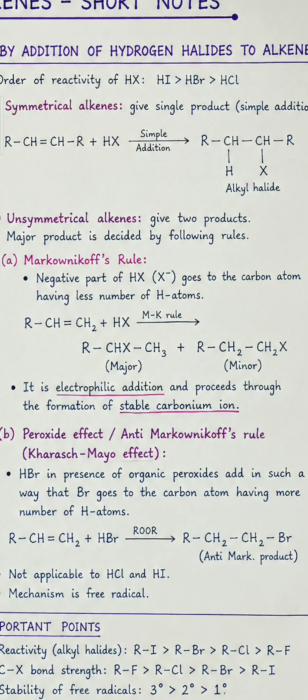Example, when alkenes are treated with HBr in the presence of peroxide, Br attacks the double bond carbon which possesses more number of hydrogens, and the positive part, the hydrogen ion, is attached to the double bond carbon which possesses less number of hydrogens.